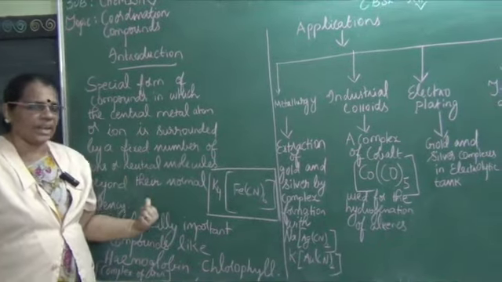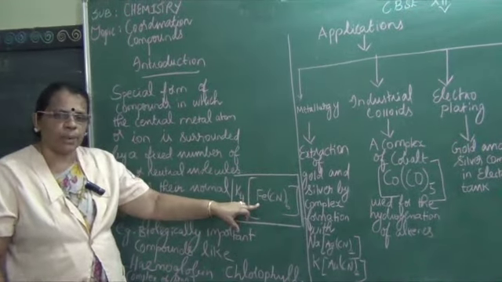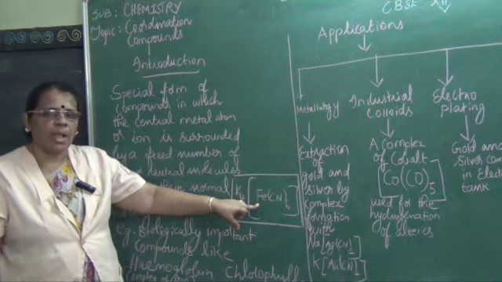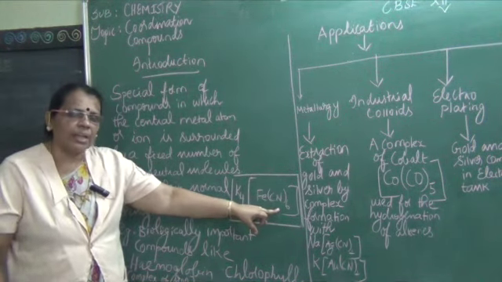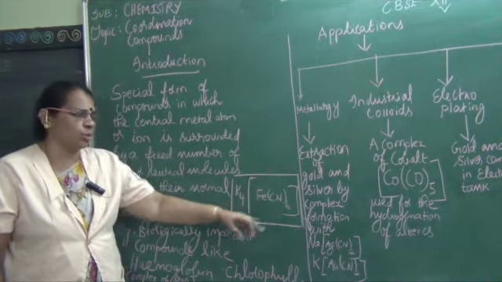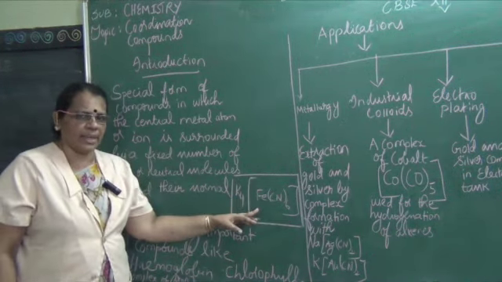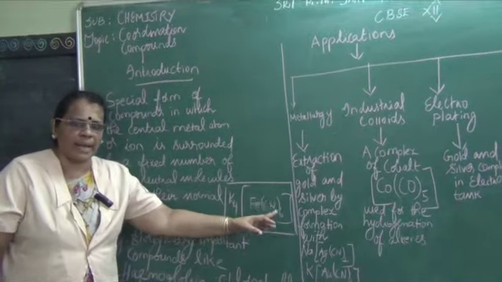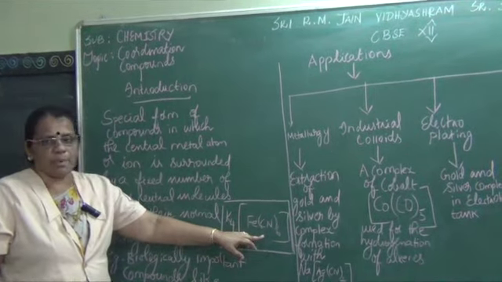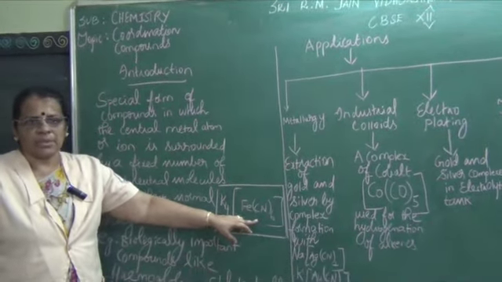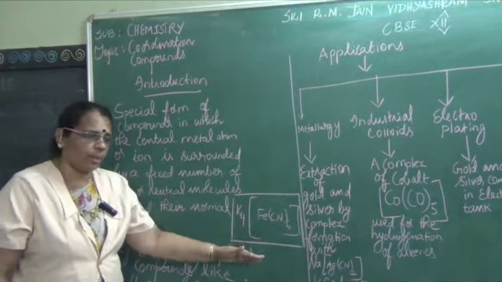So, the definition is very clear: they are special compounds in which the central metal atom or ion is surrounded by a fixed number of ions or neutral molecules. So, in potassium ferrocyanide, iron is the central metal ion in the square bracket, which is accompanied by 6 cyanogen atoms. So, this is an example of a coordination compound.